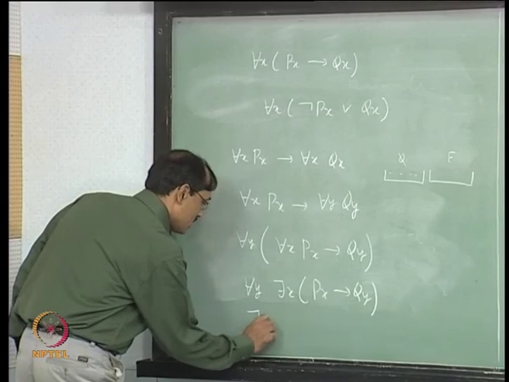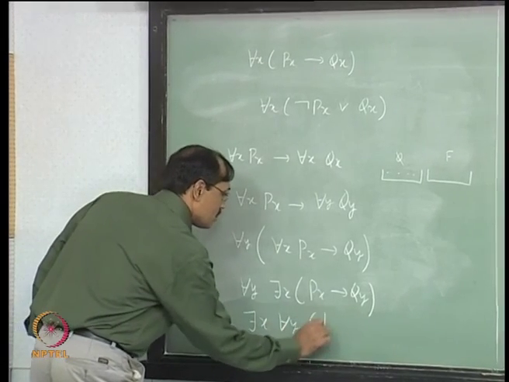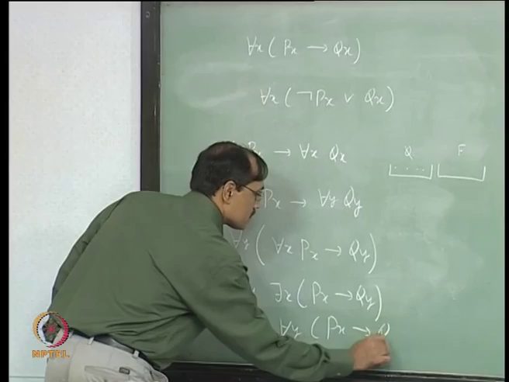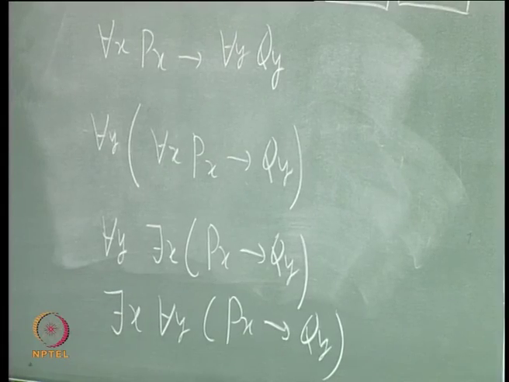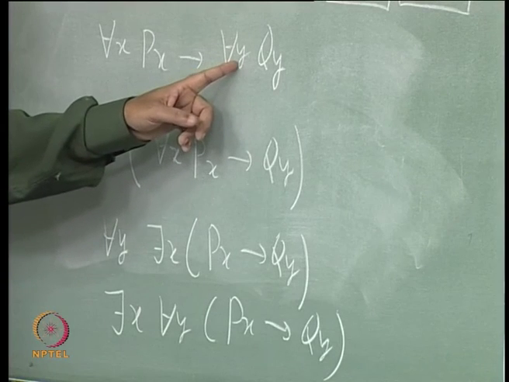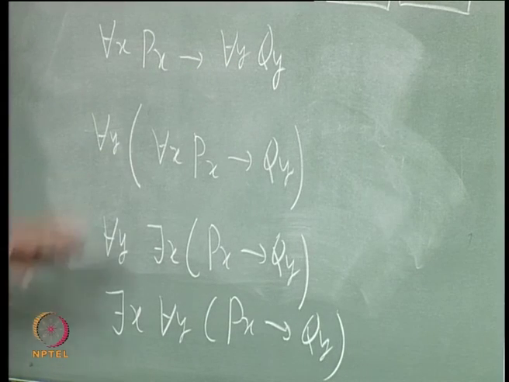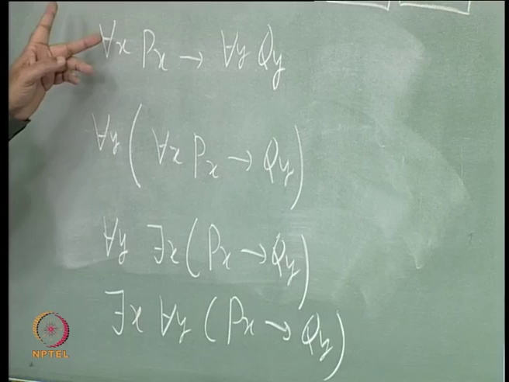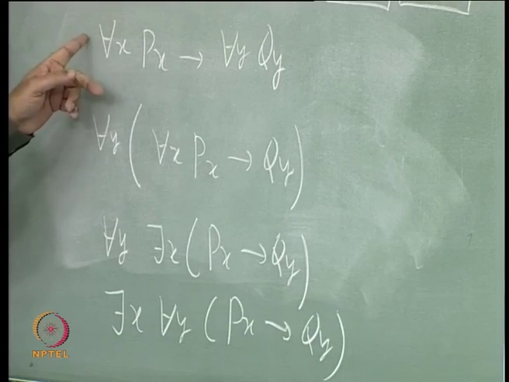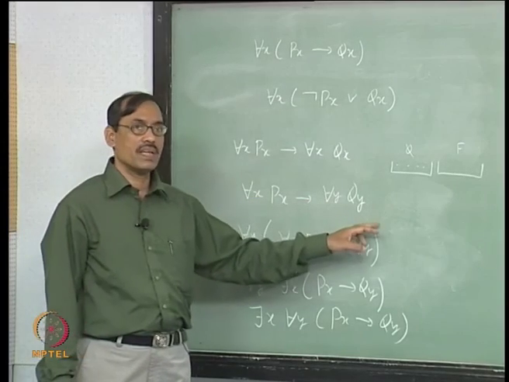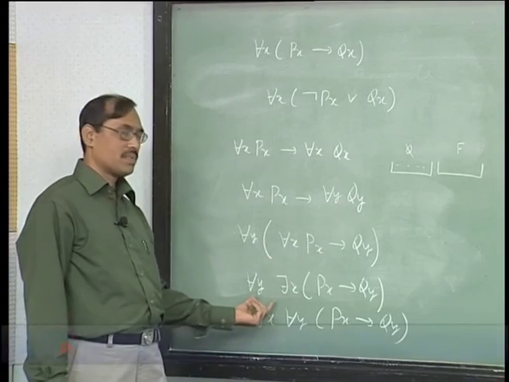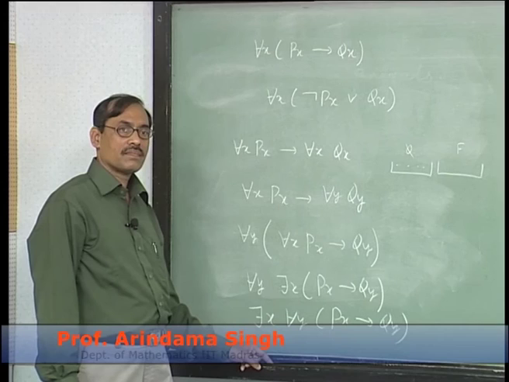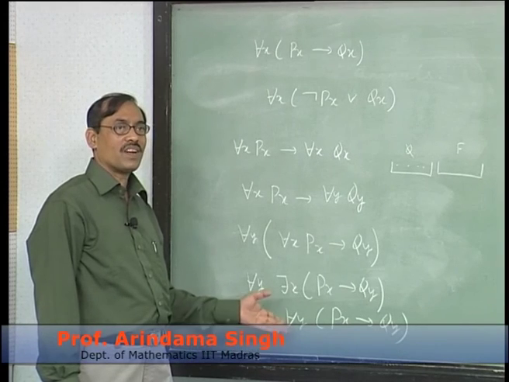So, this is how it will be coming, but also you could have done some other way, so that you can bring it to there is x for each y Px implies Qy, also to this, because I do not take for all y now, I keep it there, first I pull this. So, that gives there is x Px implies for each y Qy, now I pull for all y. So, it will be something like this. But both are not the same. Are they same or not?